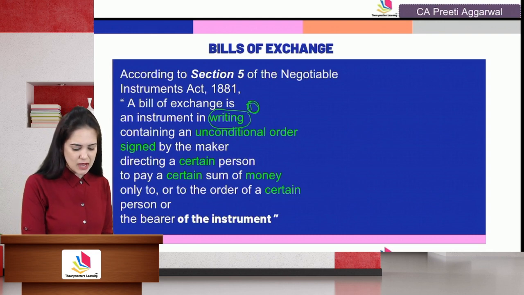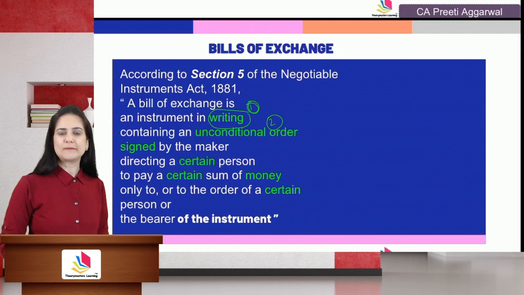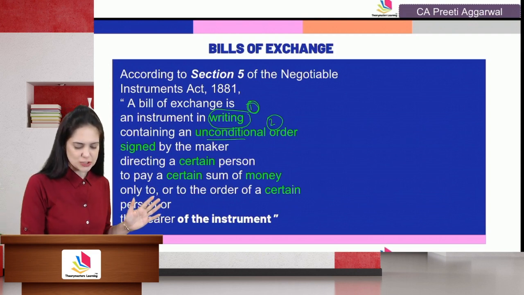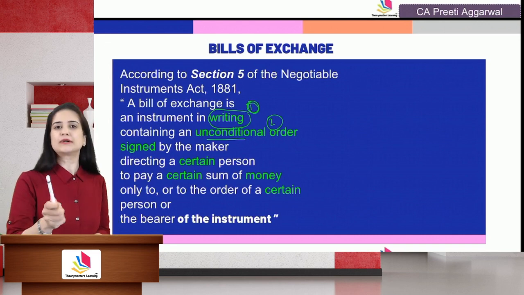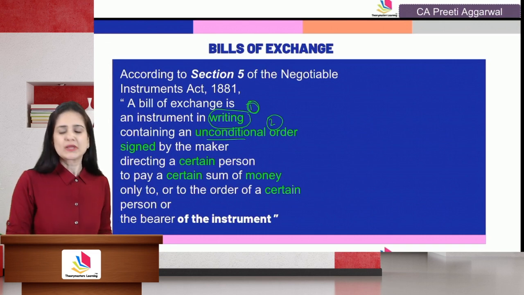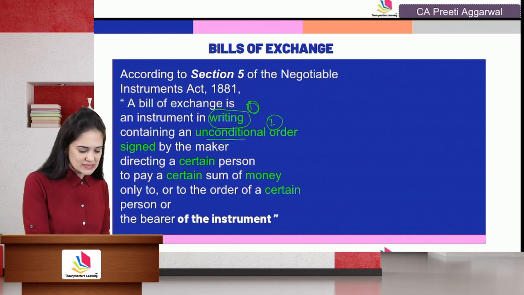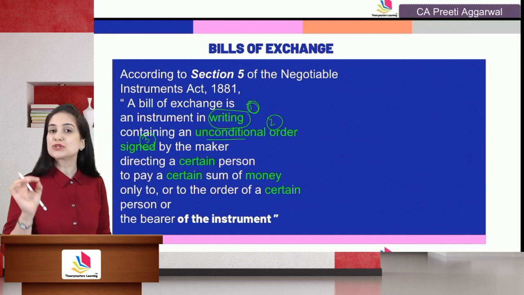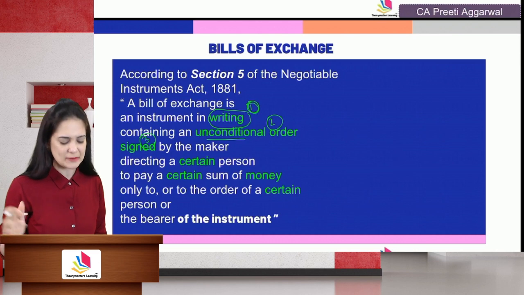It contains an unconditional, not a request, but an order to pay. Unconditional means no conditions attached. A bill should be payable at all events. It's not just a request, it's an order, but it should be written in polite words. 2 months after date, pay. 3 months after sight, pay. You're ordering the drawee to make payment to the payee or anyone authorized by the payee. It should be signed by the maker because signature shows authentication. No signature will make the instrument an inchoate or an incomplete instrument.